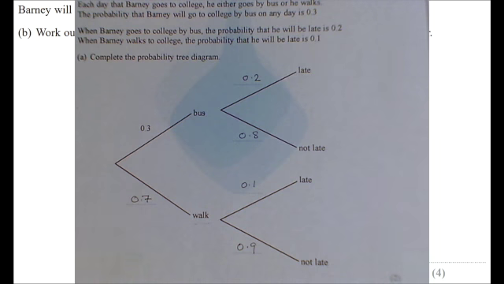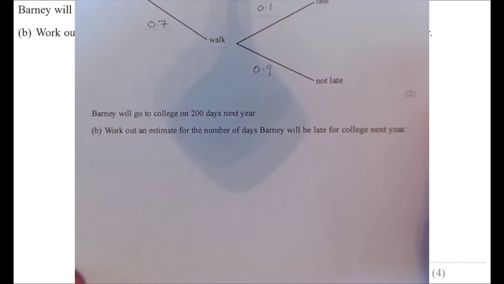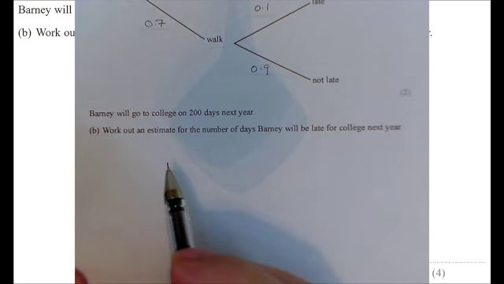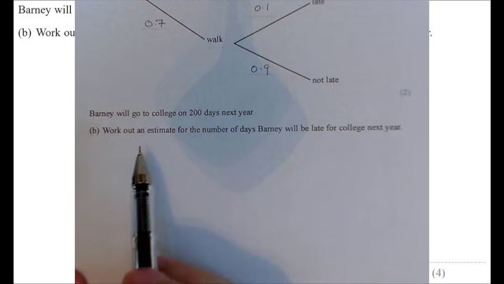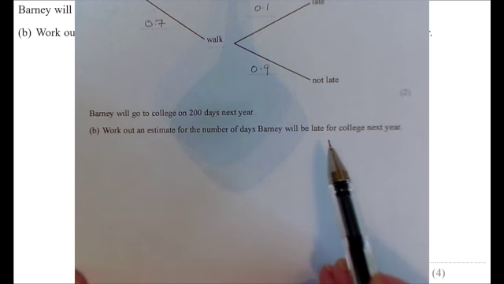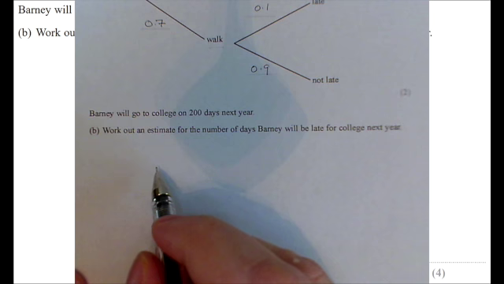And now we've got to use that information. Well, it says to estimate the probability of him being late, full stop. So he could be going by bus and late, or he could be walking and being late. So if we follow our diagram, there should be 2 calculations we need to make. Let's work out first of all, what if he goes by bus and is late? What's the probability of that?